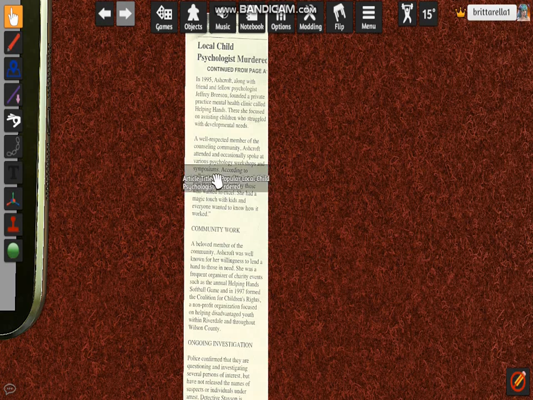And I know there's a new word that I can't pronounce, so I'm just going to skip that. According to colleague Breeson, her advice was frequently sought by those who wanted to excel. She had a magic touch with kids, and everyone wanted to know how it worked.